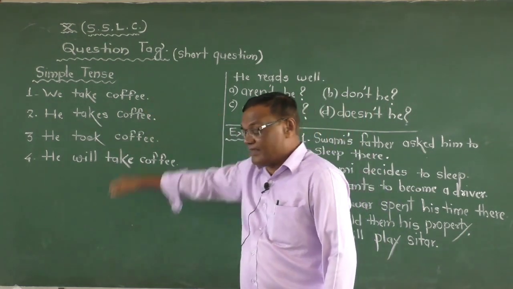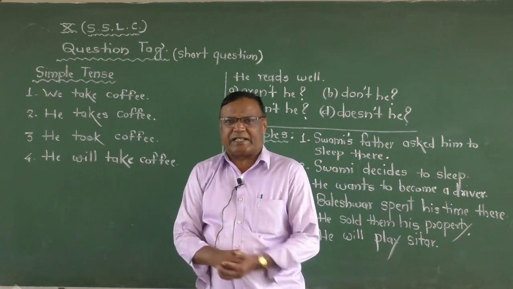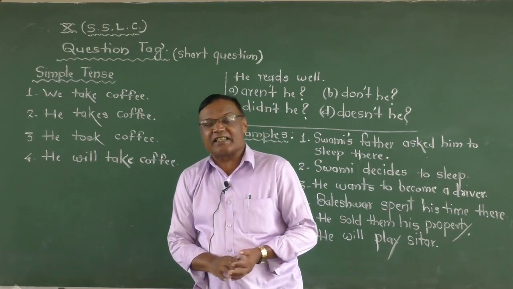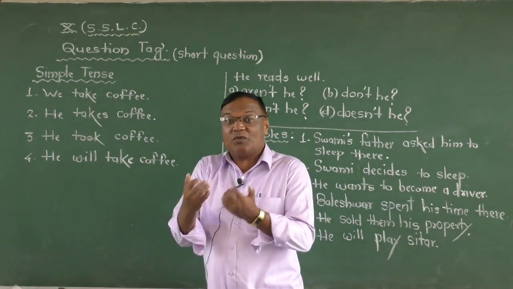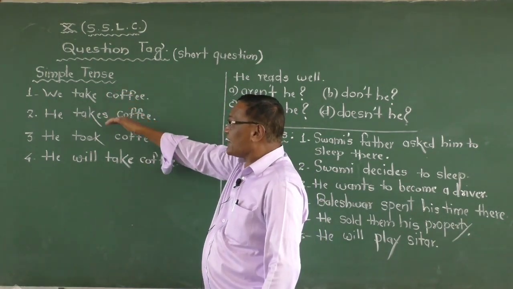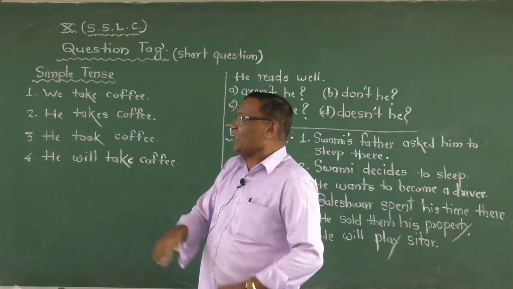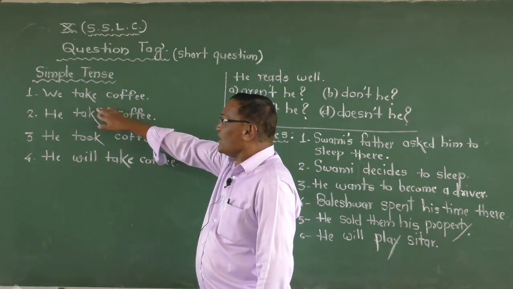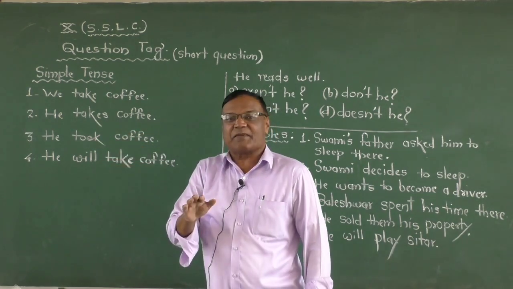Now, while learning the question tag, we must know the simple tense, and everybody knows that. In 8th class and 9th class, you learned the simple tense. Now, how do you find out the simple tense in sentences? You see, there is only one finite verb in the sentence, you call it a simple tense.